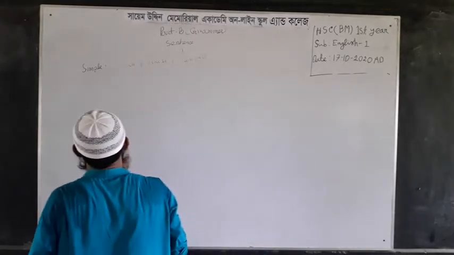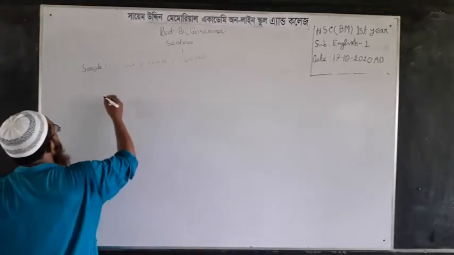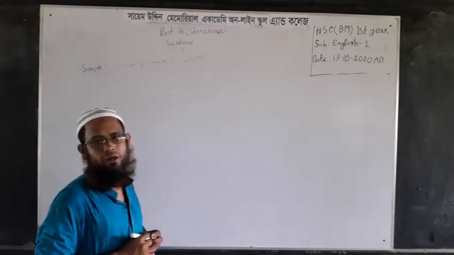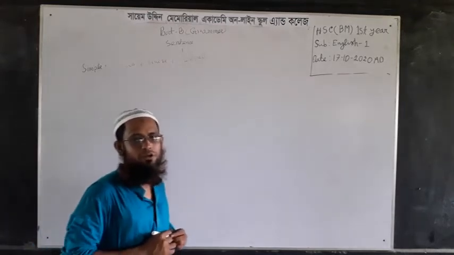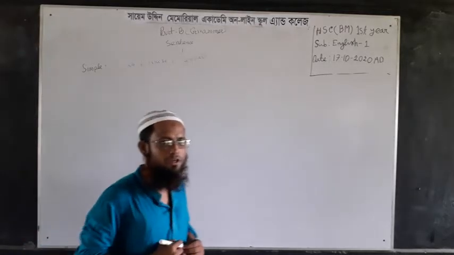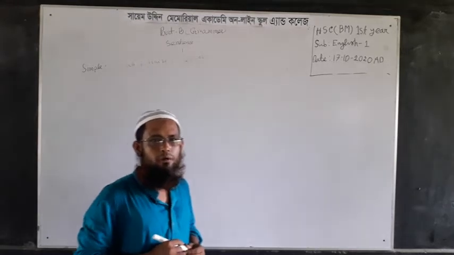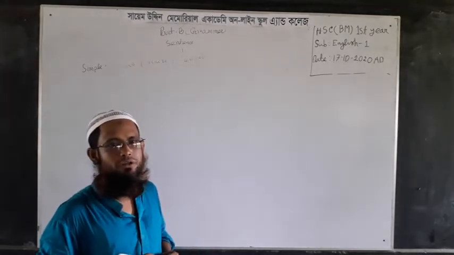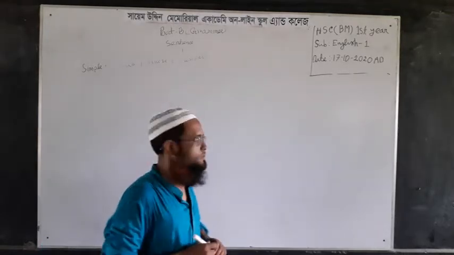In the case of a complex sentence, there will be two parts. One is the subordinate clause and another is the principal clause. The subordinate clause is a sentence but not a complete sentence because it can't express a meaning completely. It depends on the principal clause.